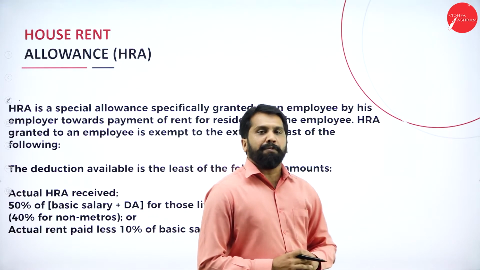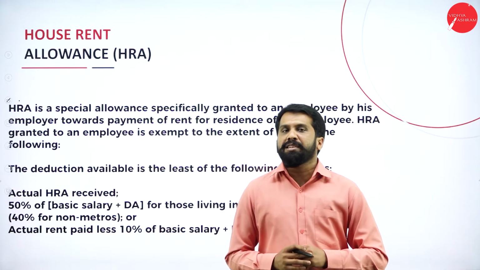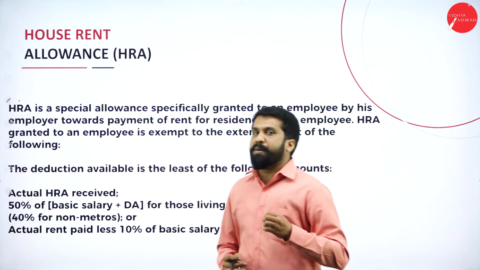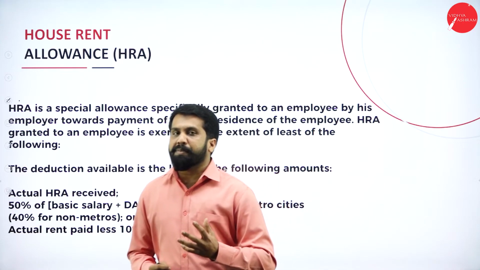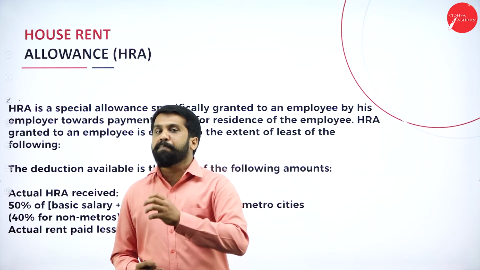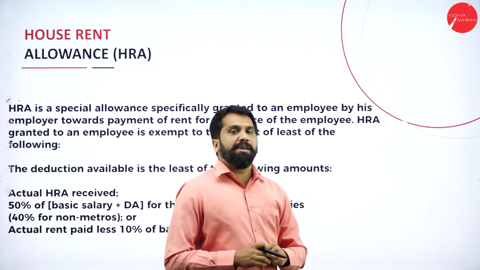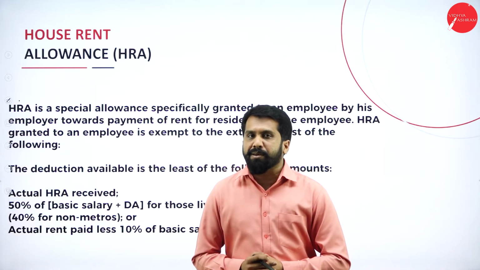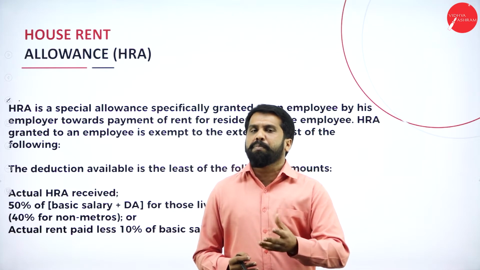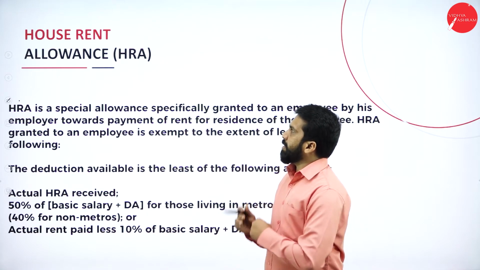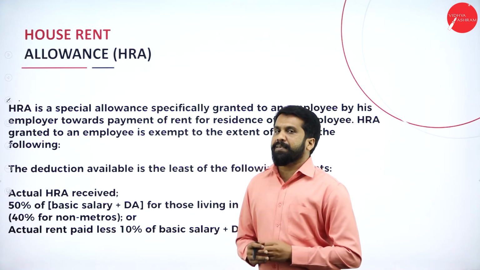If you don't have your own house, then normally you will go for a rented house. Whatever rent is paid by you has to be compensated by your employer. Now, the employer will pay you. If you are paying 10,000 rent, 7,000 your boss will pay you. That 7,000 we call HRA, house rent allowance.